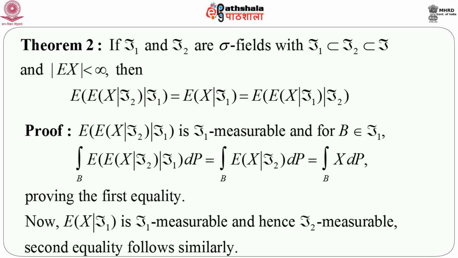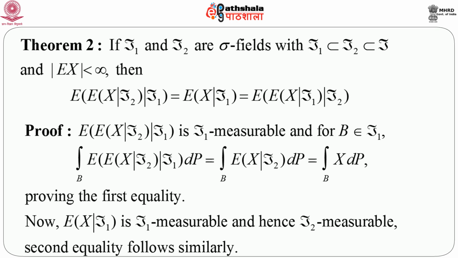And this is exactly the same if we interchange these sigma fields, that is, first take expectation of x given f1 and then condition on that expectation with respect to script f2 and again take expectation.